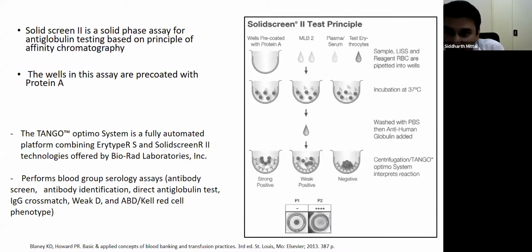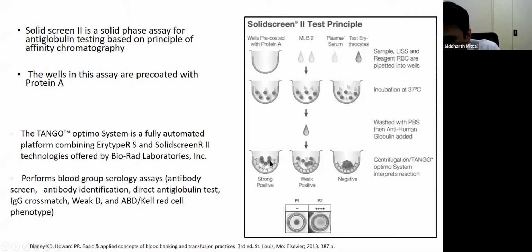most of the immunoglobulins. So, in these wells coated with protein A, we add LISS, patient's plasma, and donor's red cells. These are incubated at 37 degrees Celsius, and after washing, if antibodies are present against the donor red cells, they will bind to it. And then we add the AHG reagent. The AHG reagent will cross-link the bound antibodies on donor red cells which are present in patient's plasma, and it will have its Fc portion free.